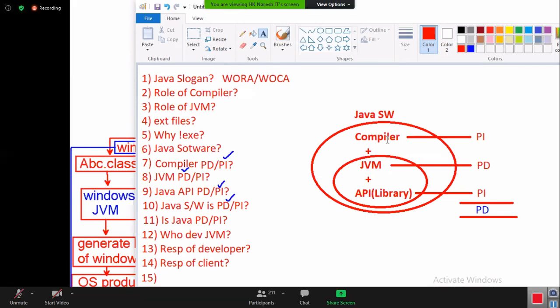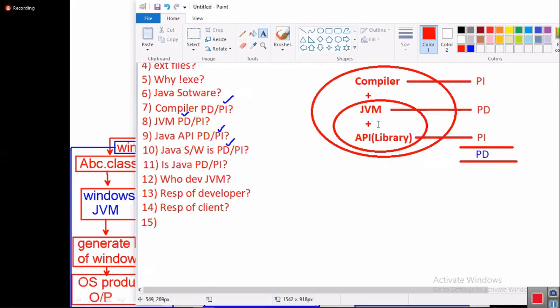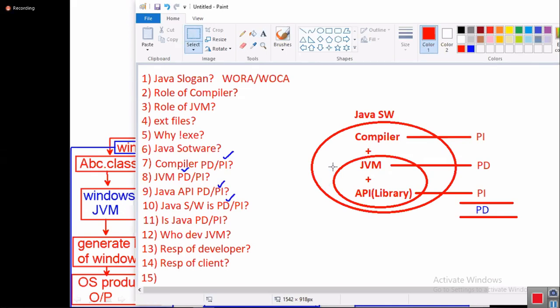Downloading consumes data, money I have to pay, and I need to allocate more space on my hard disk. That's why Sun Microsystem made this Java software as two types.